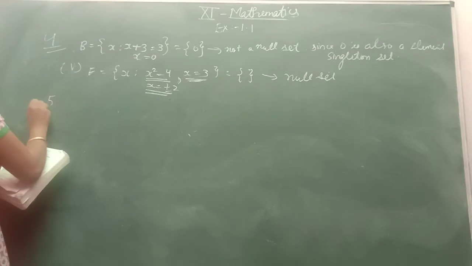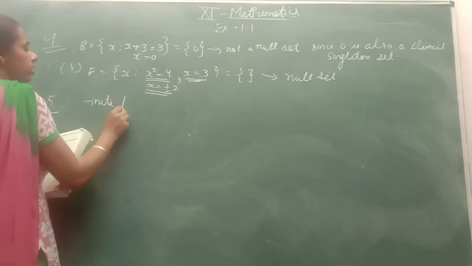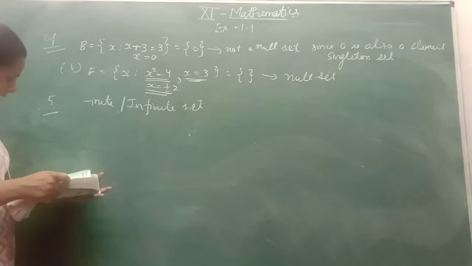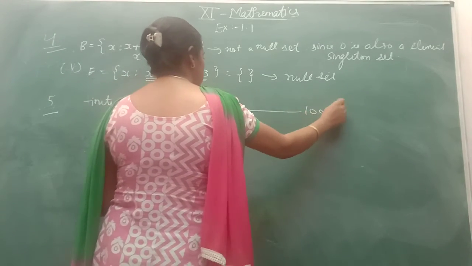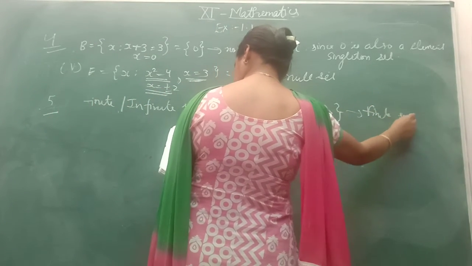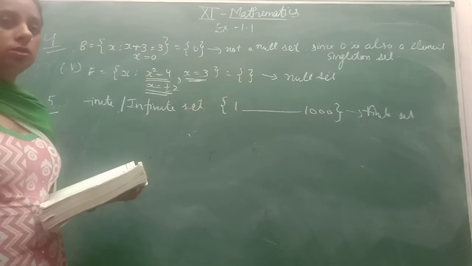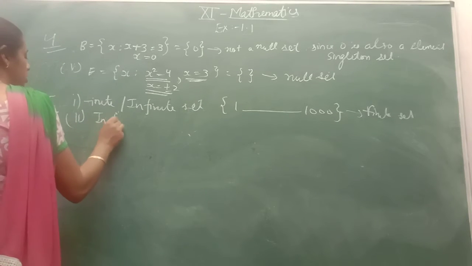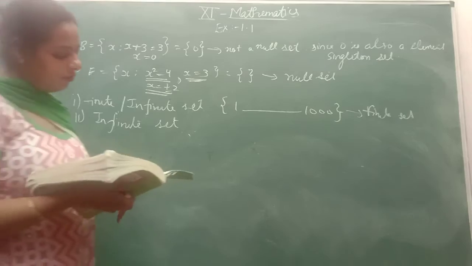Question number 5, in which you have to tell whether it is a finite set or an infinite set. I am taking the first 2000 numbers. Can you count them? Yes, so it is a finite set. The set of all positive numbers greater than 1000: there are a lot of numbers, so the second part is an infinite set. In the same way you can perform the rest of the questions.